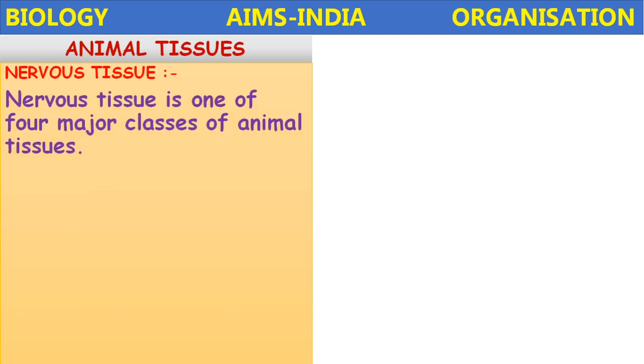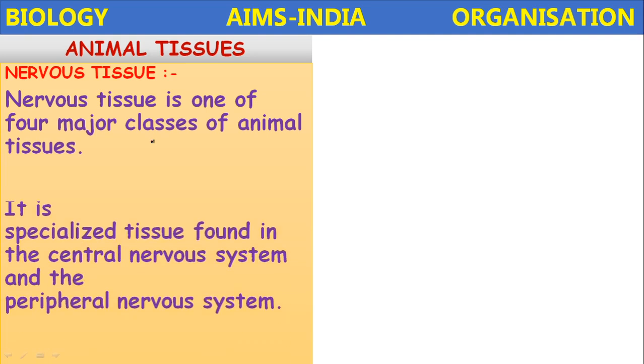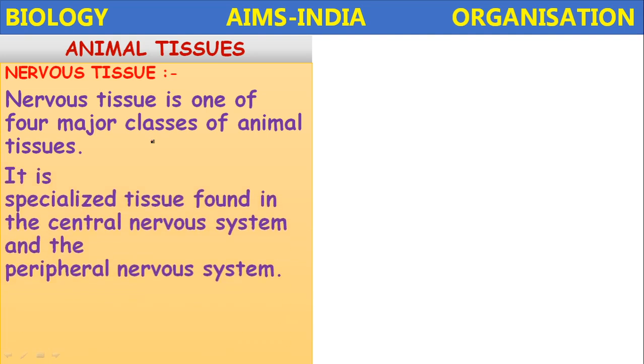The nervous tissue is one of the 4 major classes of animal tissues. What are the 4 major classes of animal tissues? Epithelial tissue, connective tissue, muscular tissue, and the last one is nervous tissue. So it is one of the major classes of animal tissues. It is a specialized tissue found in the central nervous system and the peripheral nervous system.